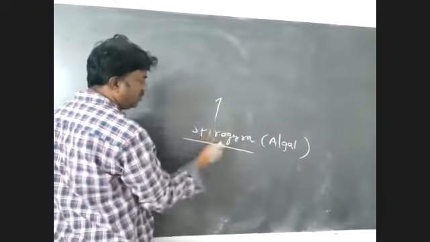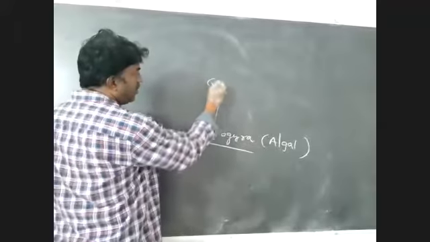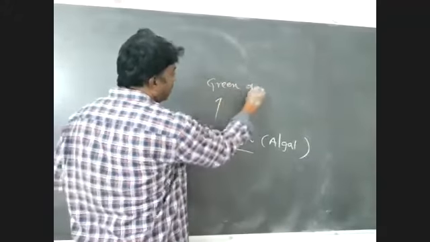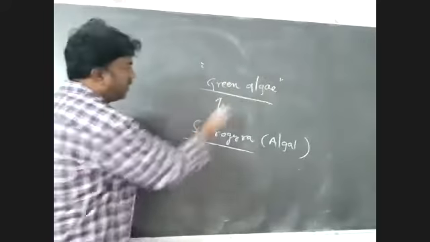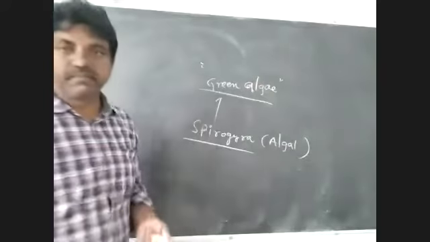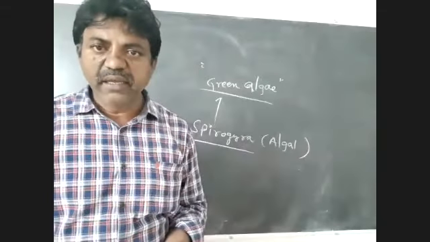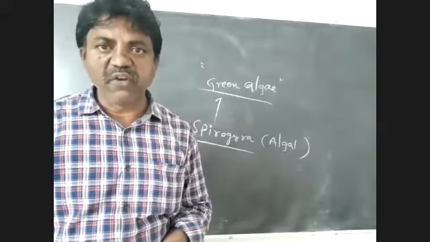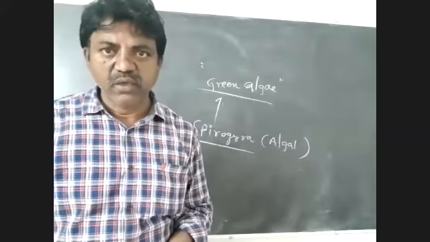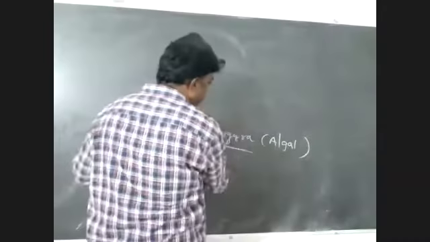Spirogyra is a green algae, a green algal member, found in fresh water. Very important.